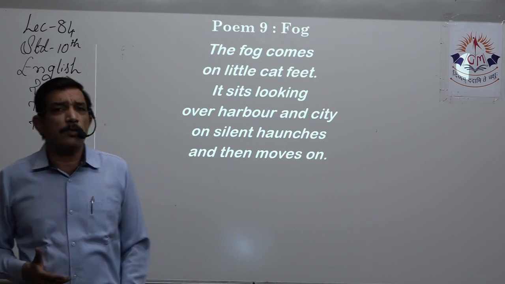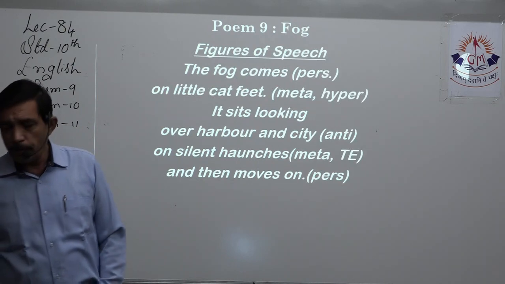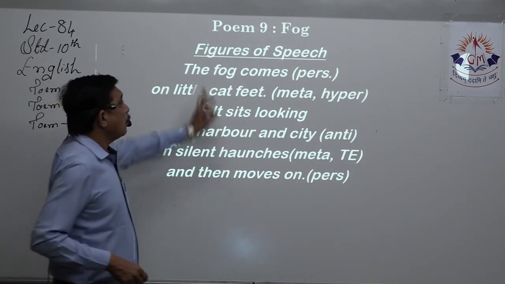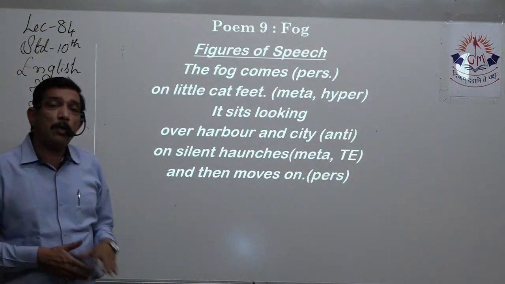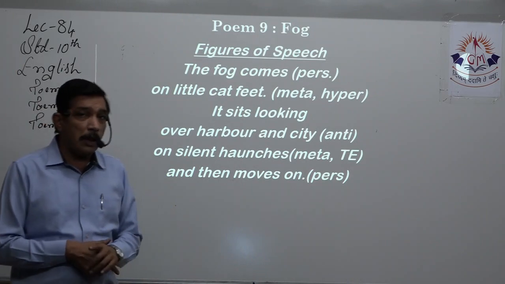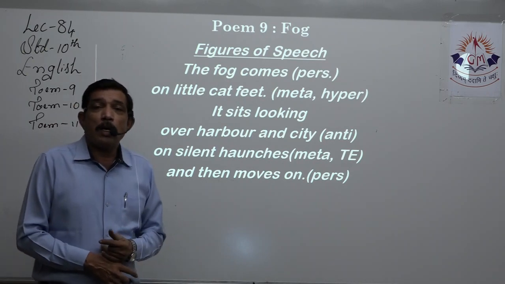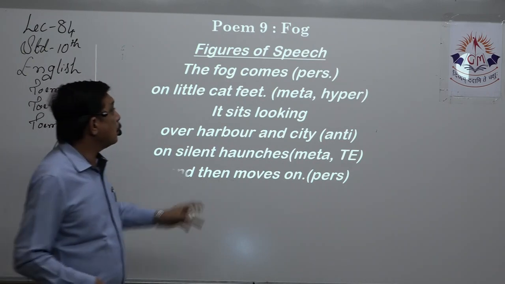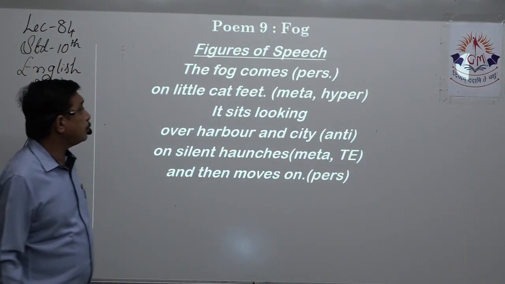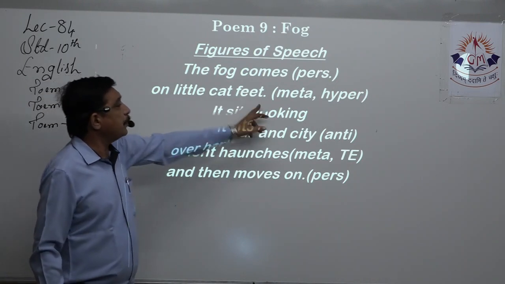So, a very, very small poem, but a very meaningful poem, is written by Carl Sandburg. Now, let us see the figure of speech. Please note it down in your material. The fog comes. The coming and going of fog. Fog is not living, but it has been personified as it has human qualities of coming. So personification is in the first line. The fog comes as if it can come on its own, on little cat's feet.